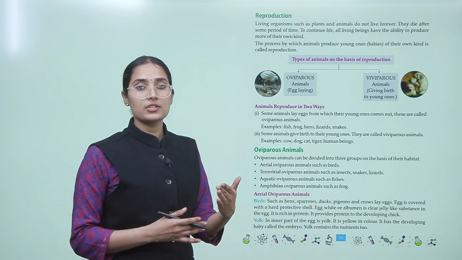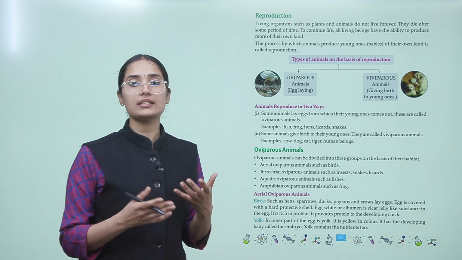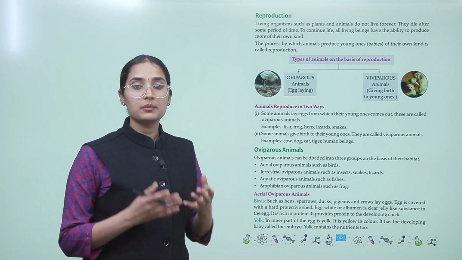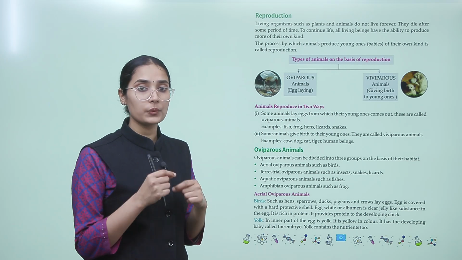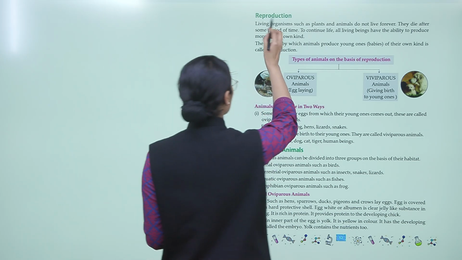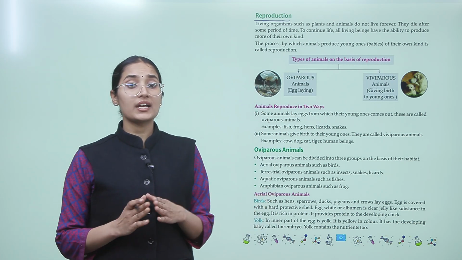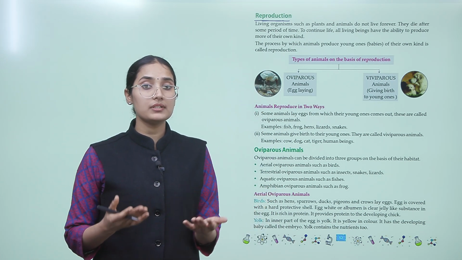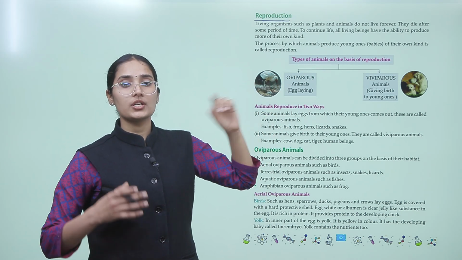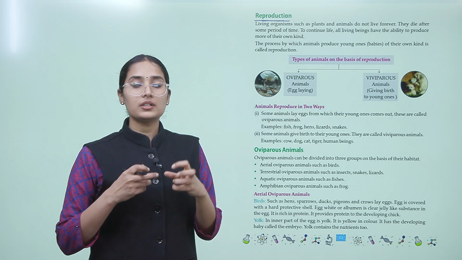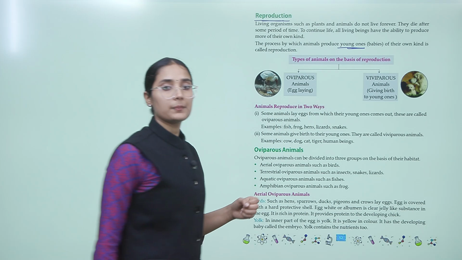So, to continue this process of life, nature has designed plants and animals in such a way that the life cycle keeps on continuing through reproduction. The process by which animals produce young ones, their babies of their own kind, is called reproduction.